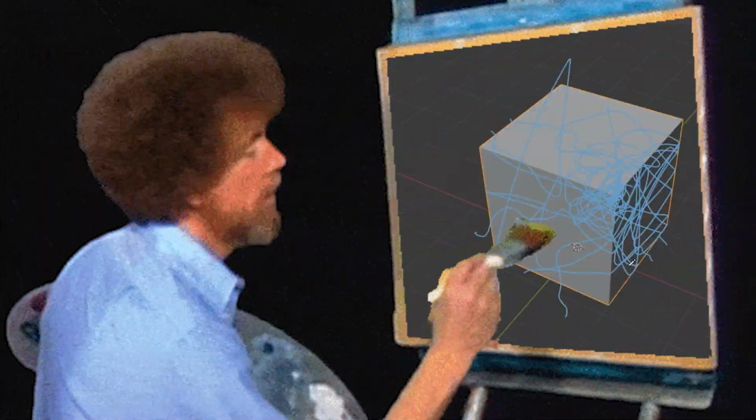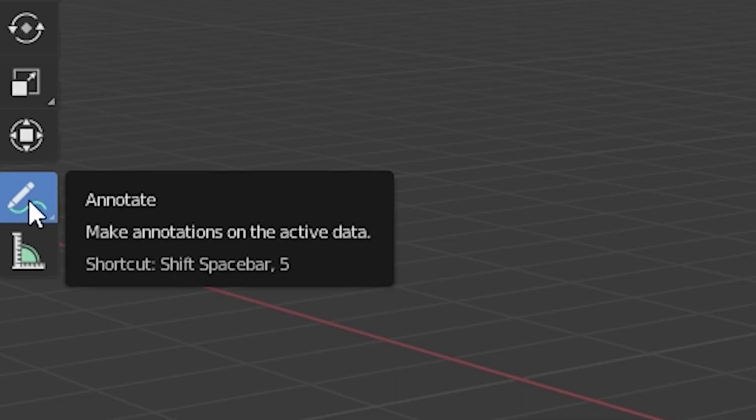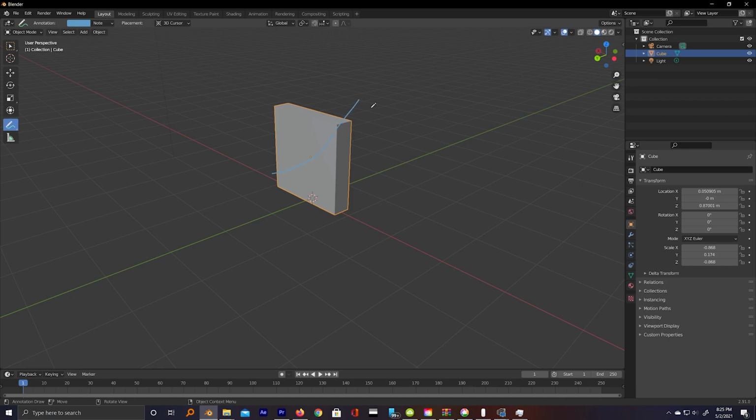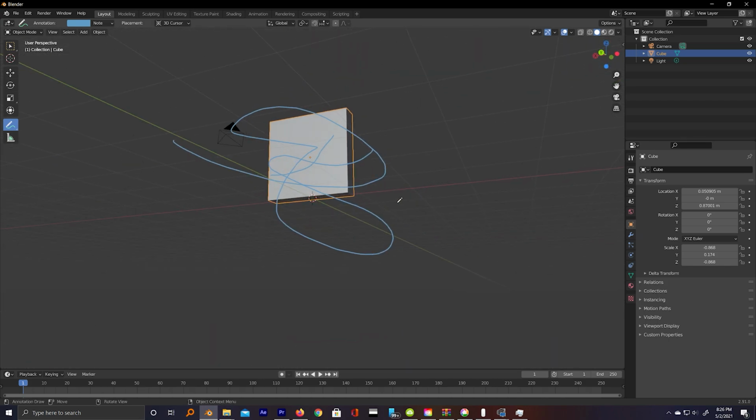Okay, cool. So I could just run Cell Fracture on this now and it's just gonna go ahead and break up the wall randomly, but I could also tell it where to blow it up, more specifically, kind of Bob Ross it. So let's go ahead and I'll show you exactly what I mean. All the way up in the top left corner, you're gonna see this little drawing pencil icon, and that's pretty much the annotate tool. Using the annotate tool, I can just draw right onto this. Bam, we get these 3D lines getting drawn.